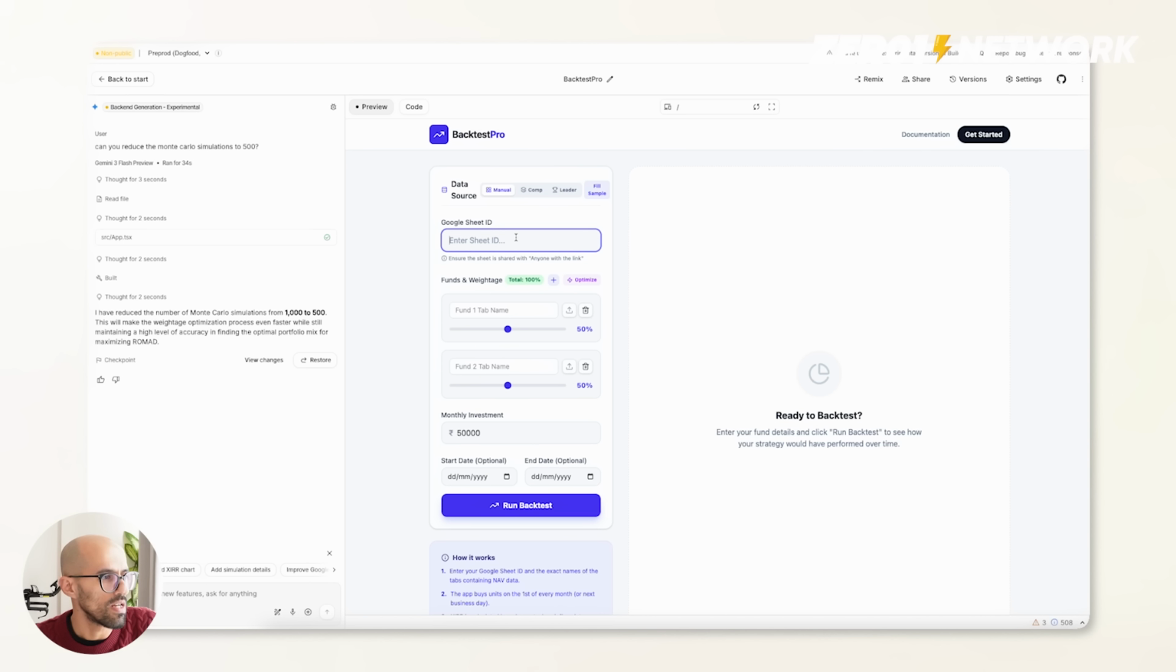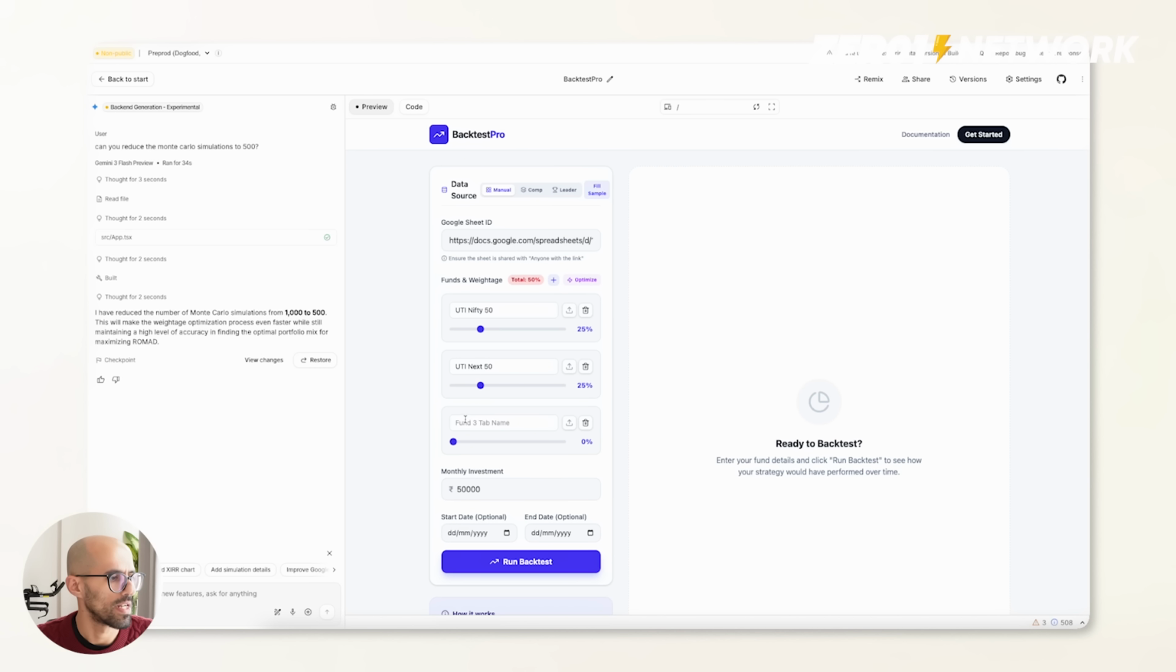So this is a screen which has the backtesting tool. I will run one simulation for you. I will go here, pick this up, fund one, tab name. I will type UTI Nifty 50, which is what we need here. I will reduce the allocation to 25% of this. Then I will do UTI Next 50. Allocation will be 25% again, right?